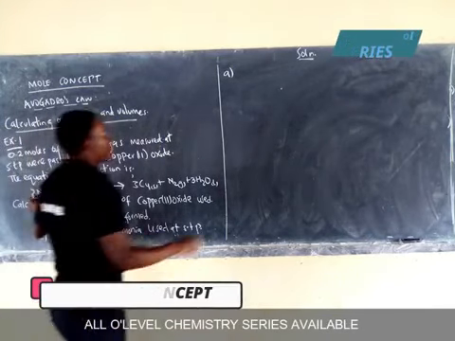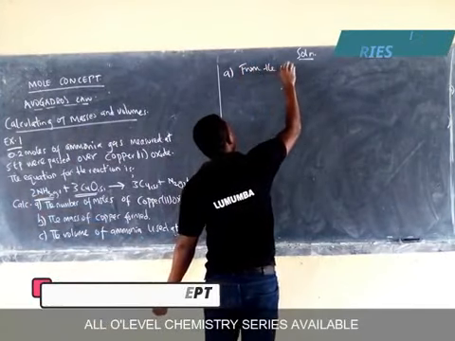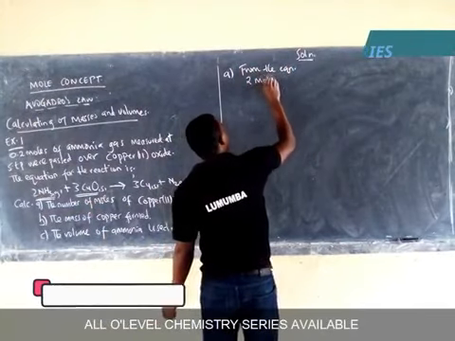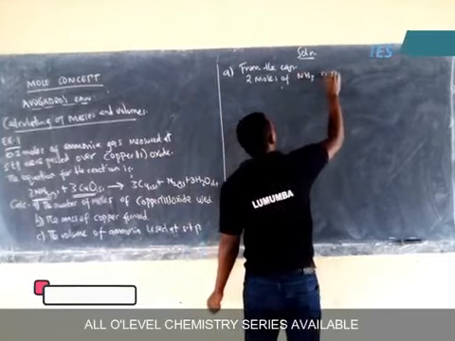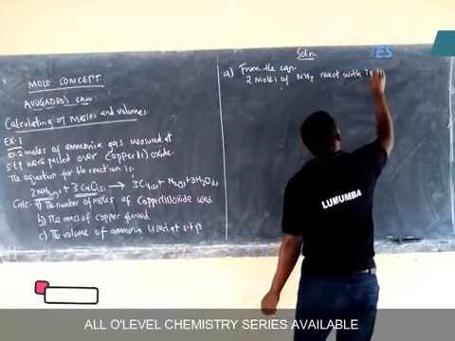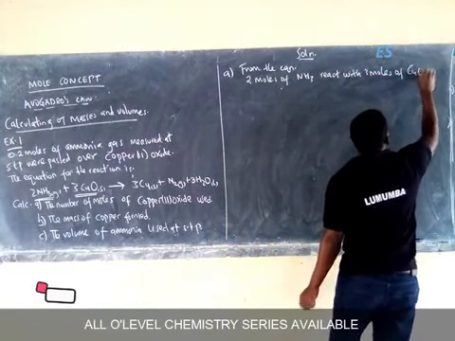So I can say from the equation, 2 moles of ammonia react with 3 moles of copper 2 oxide.